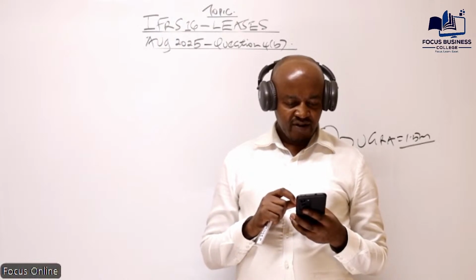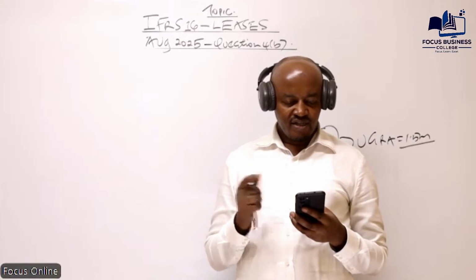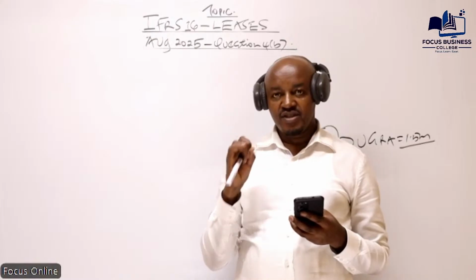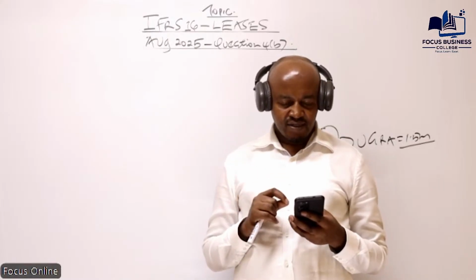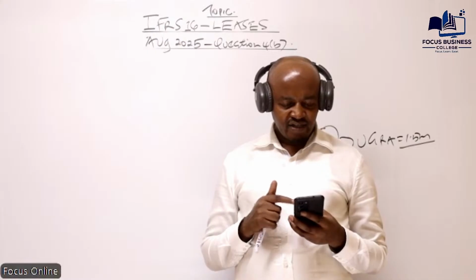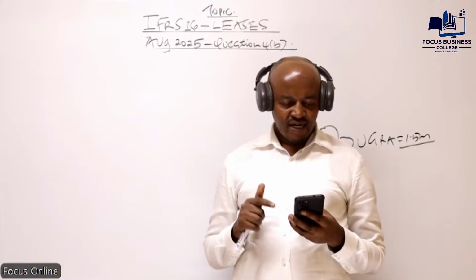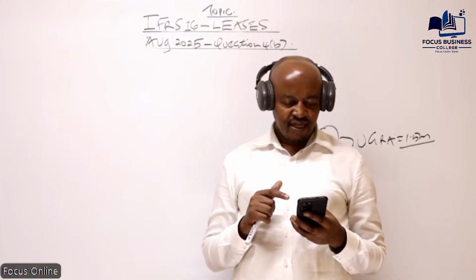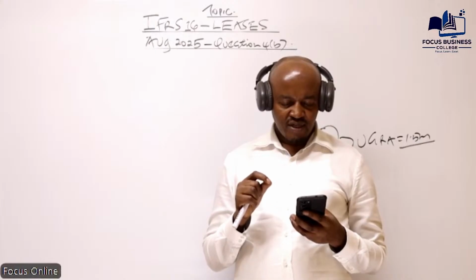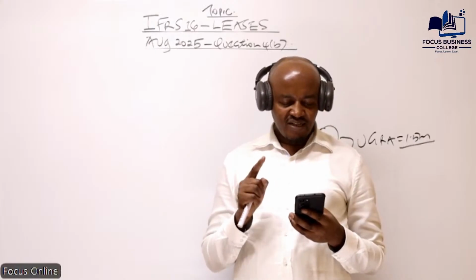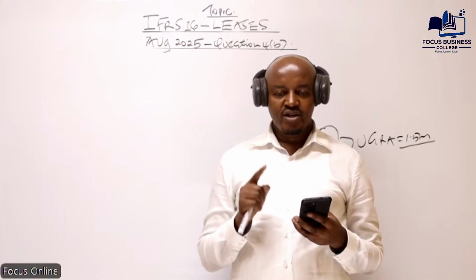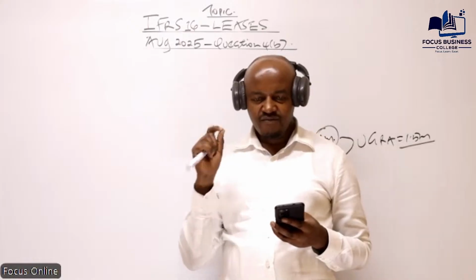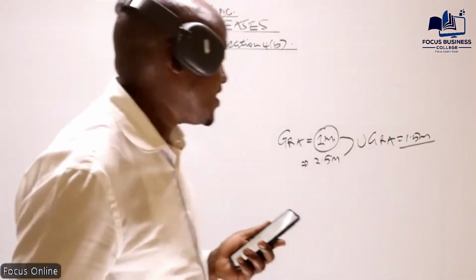Then you're told the following present value factors are given. We're given the present value interest factors from year 1 all the way to year 6, basically at the rate of 4.94. Remember, this list is for 6 years, as per the first sentence. So what are we required to do? We are required to explain how Pabana Limited would account for the lease in its financial statements for the year ended 31st of December 2024 in conformity with IFRS 16. How many marks were allocated here? 12 marks. You can see this was significant marks.